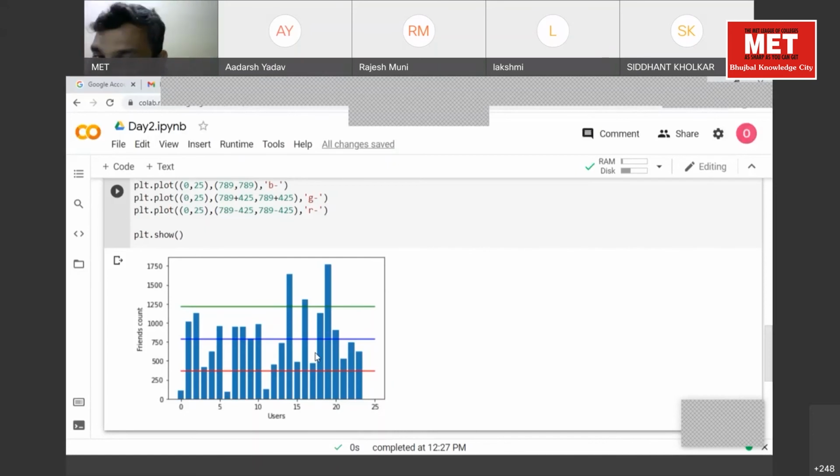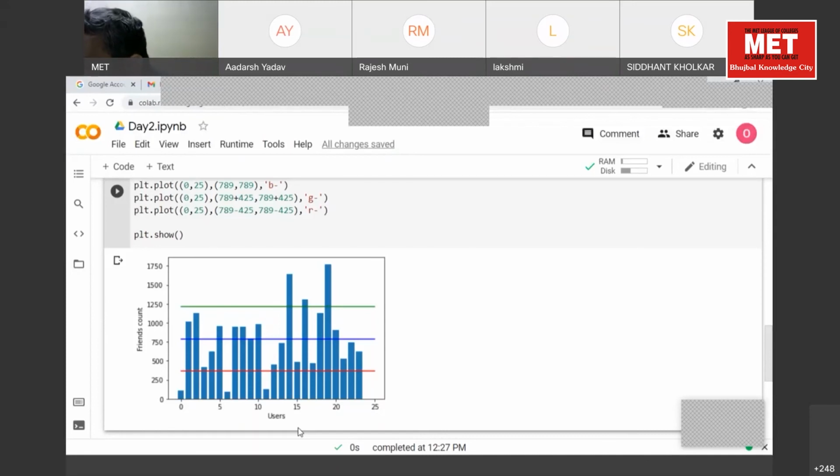You are just thinking about the top part. Can you see one outlier below? There is one value which is very low, near zero. What kind of analysis can we do? There are few people who have very few friends. And if you use Facebook or Instagram, Instagram keeps telling you that you have very few friends, and it gives you so many notifications to keep adding friends.